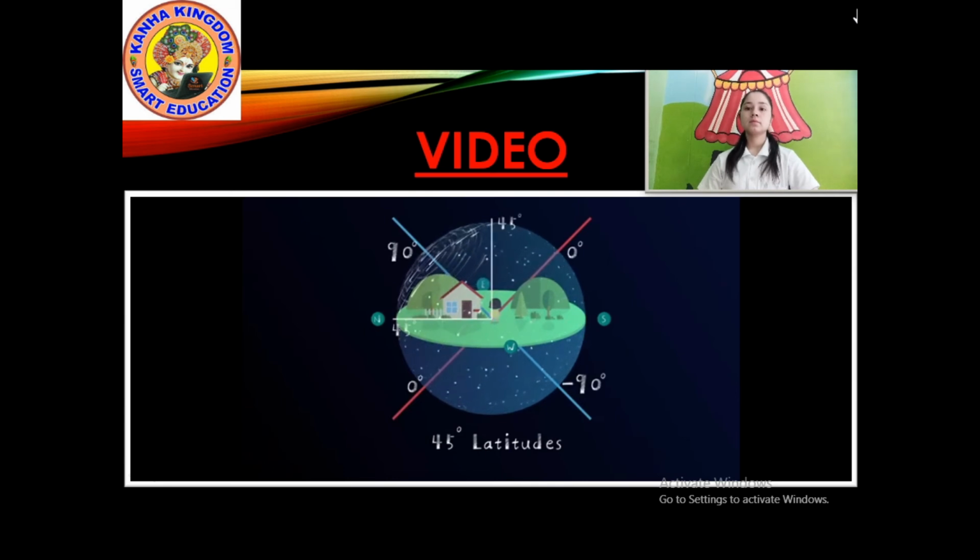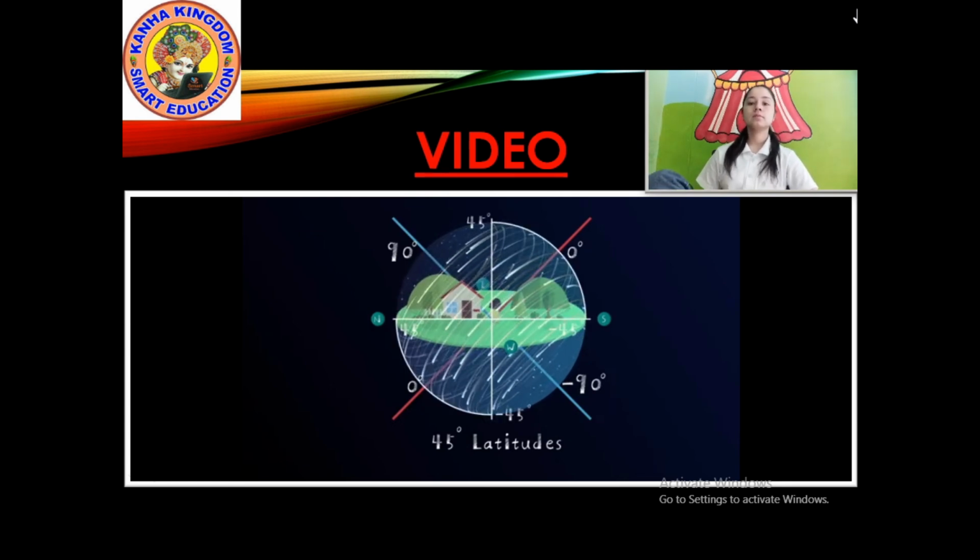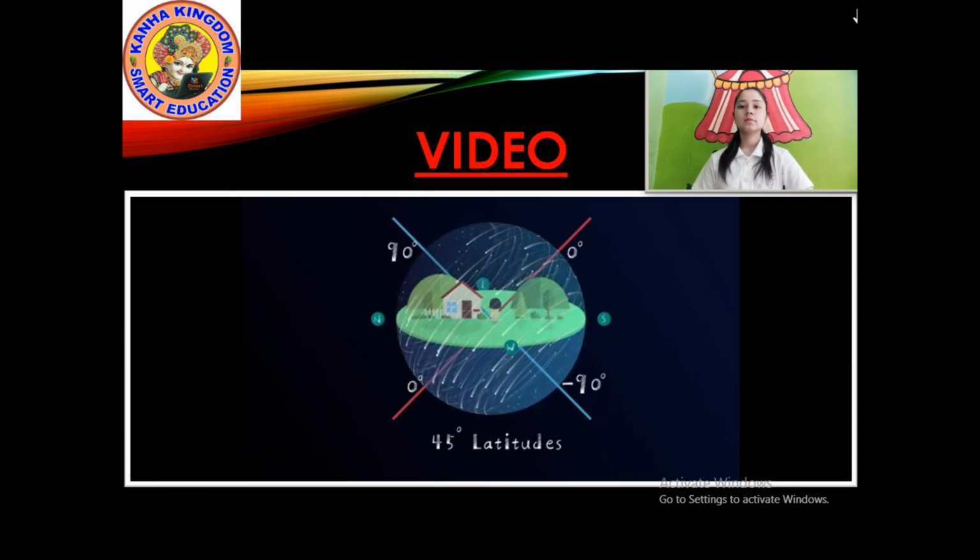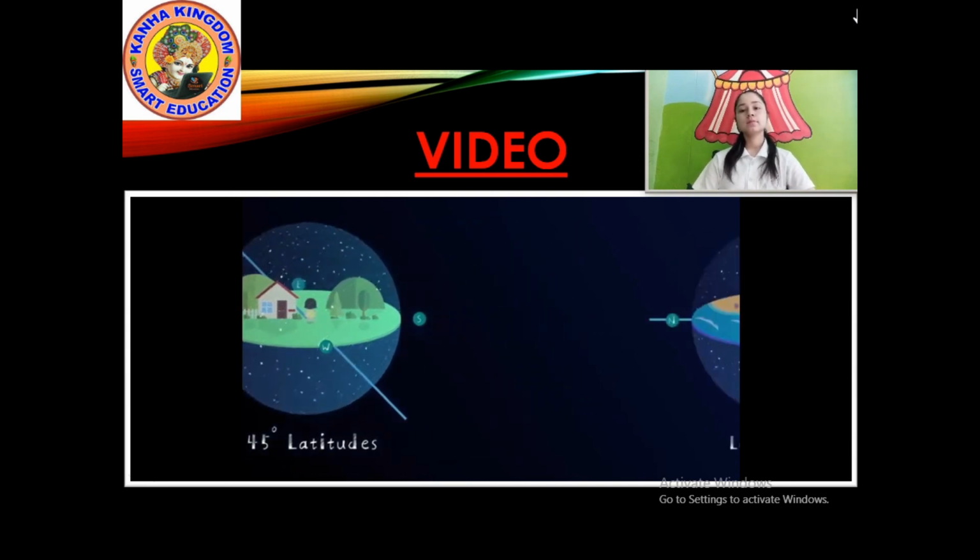The declination range of circumpolar stars, which do not set, is between 45 and 90 degrees, while the declination range of never-rise stars, which do not rise above the horizon, is between minus 90 and minus 45 degrees. Finally, equatorial stars, which regularly rise and fall above and below the horizon, have a declination range between minus 45 and 45 degrees.